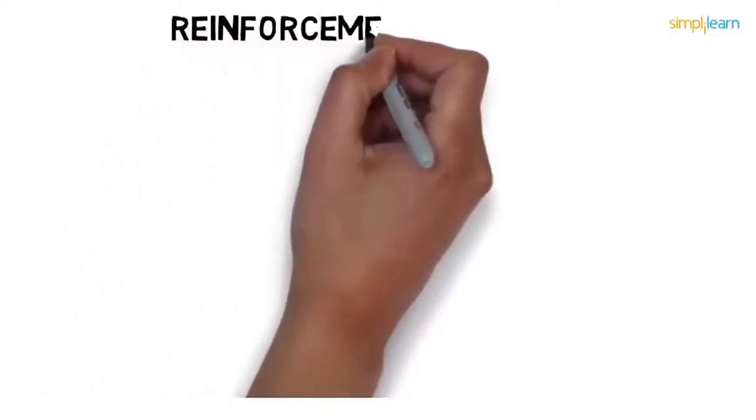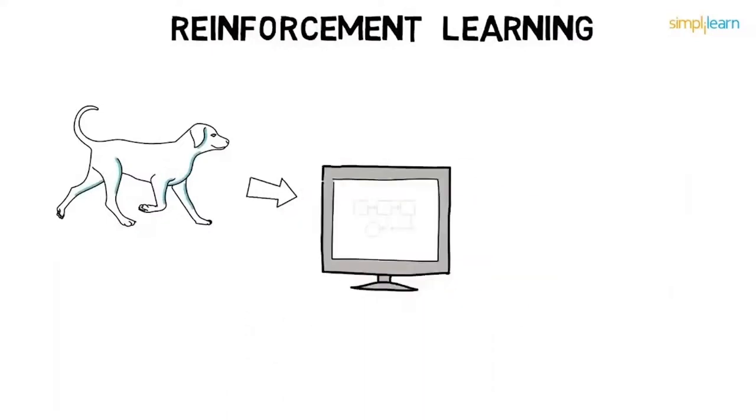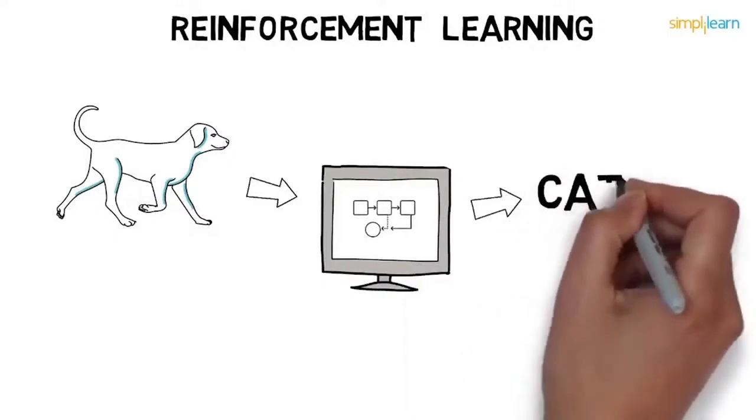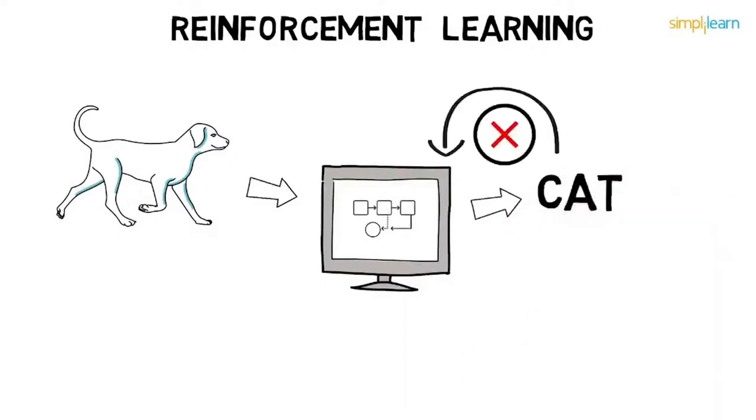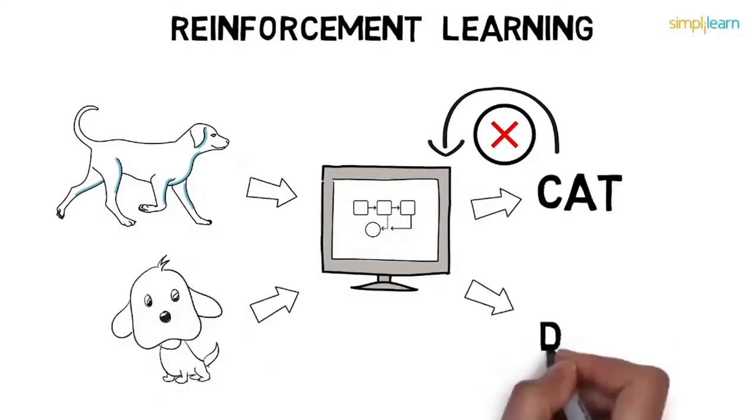And then there is reinforcement learning, which is reward-based learning, or we can say that it works on the principle of feedback. Here, let's say you provide the system with an image of a dog and ask it to identify it. The system identifies it as a cat. So you give a negative feedback to the machine saying that it's a dog's image. The machine will learn from the feedback, and finally if it comes across any other image of a dog, it will be able to classify it correctly.